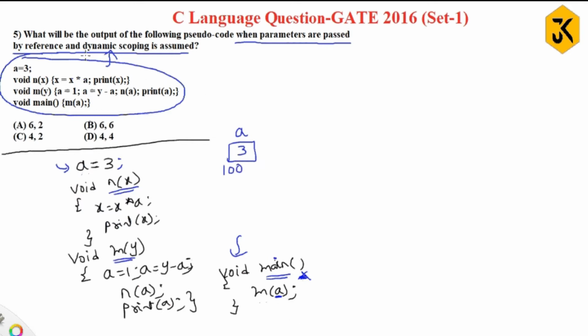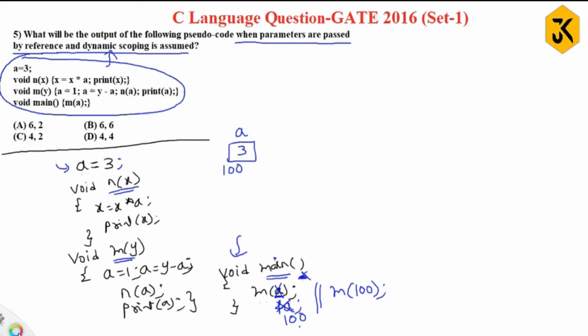Now, as the question stated, it is passed by reference, which means this A is replaced with the address of A. Address of A means it is passing what value? 100. Indirectly, I am saying that m of A means m of 100.